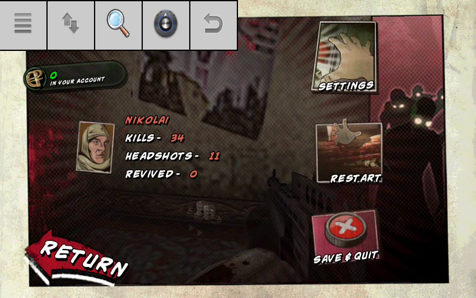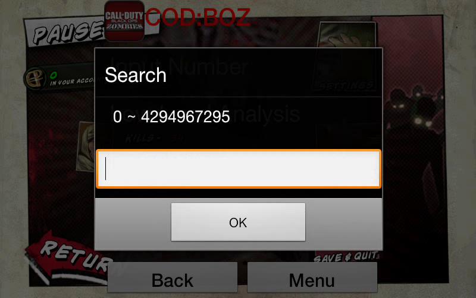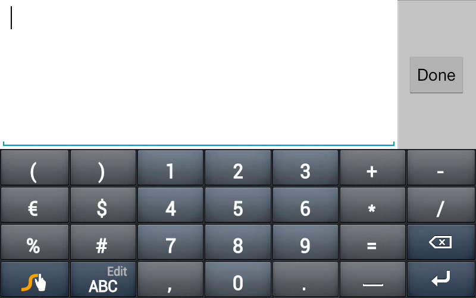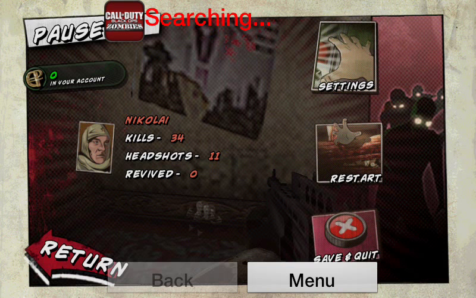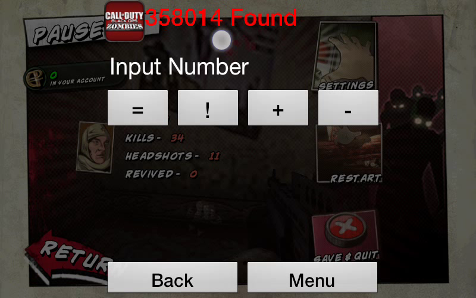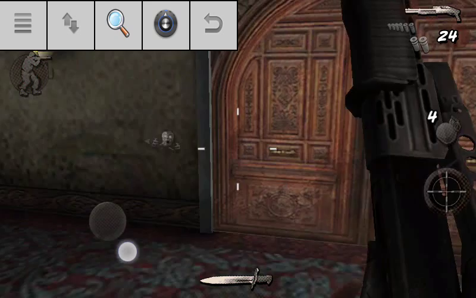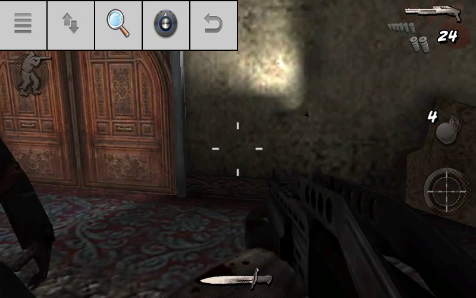Bring up your GameCIH, move it down or up, I don't really care. Press the magnifying glass, the search bar. Go to input number. Type in the bullets that you had, 25. Press OK. It should bring up a huge number. So we need to return to the game and go ahead and reload. Go back to that magnifying glass.